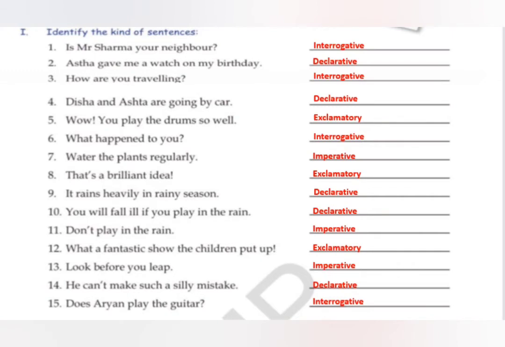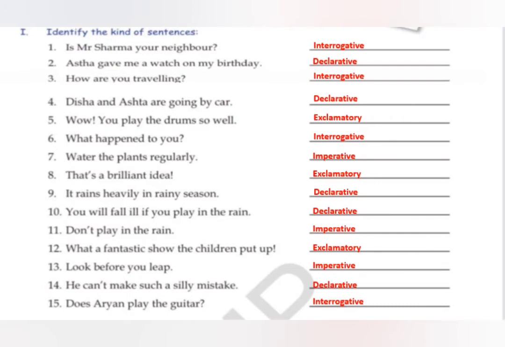You're just telling something. So, declarative. How are you traveling? Interrogative. Disha and Astha are going by car. Declarative. Simple statement. Wow, you play the drums so well. Exclamatory. What happened to you? Interrogative. Water the plants regularly. Here you're giving a command, an order.